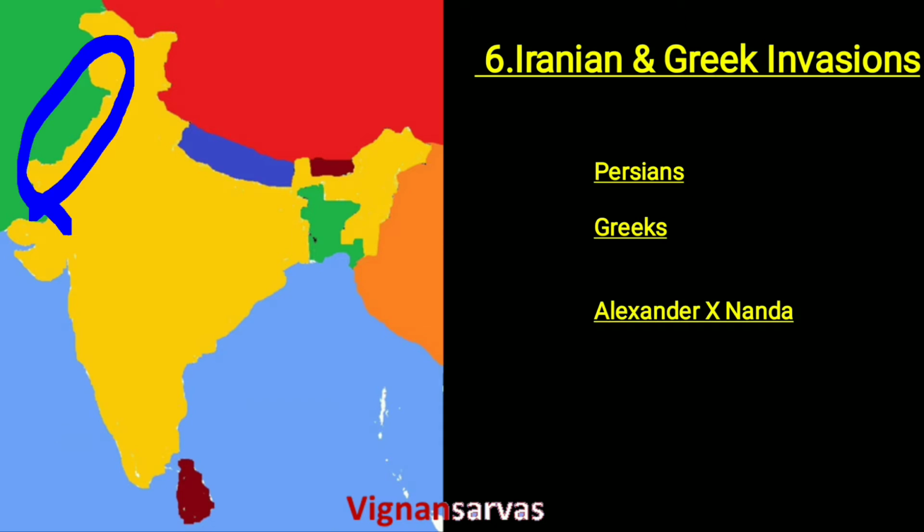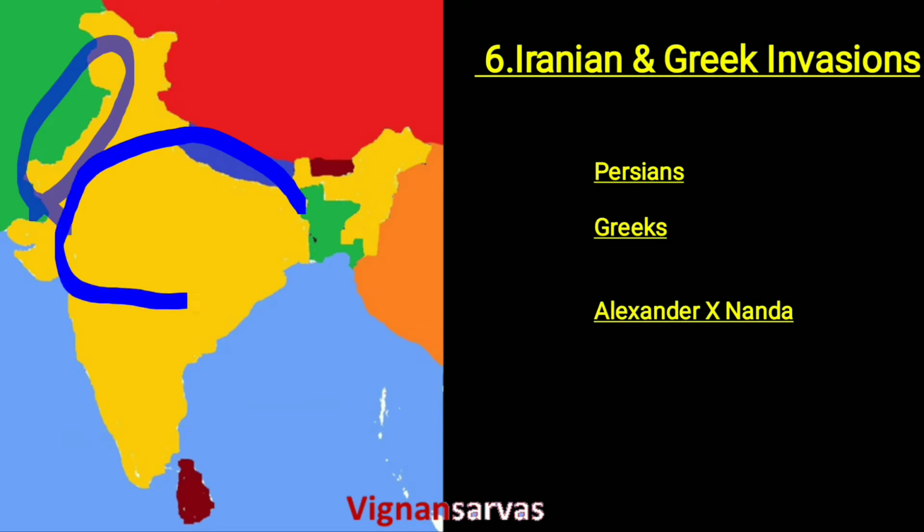At this time, North India was ruled by the famous Magadha ruler, the Nanda ruler Dhanananda. After the Alexandrian invasion, the Nanda rulers were overthrown by a ruler called Chandragupta Maurya. With the help of Kautilya, he founded the Mauryan Empire.